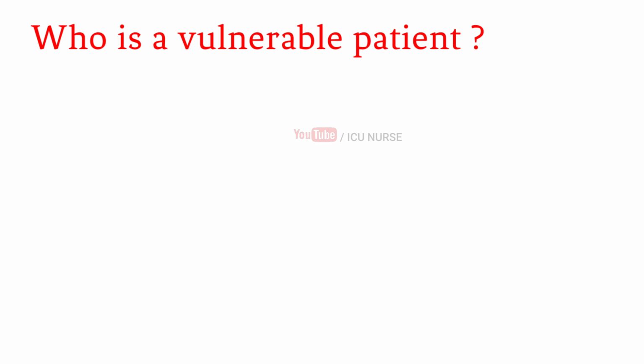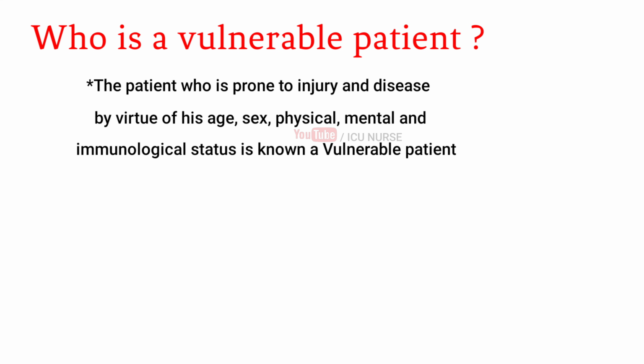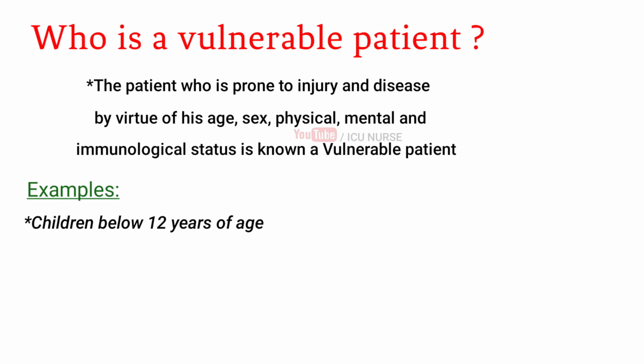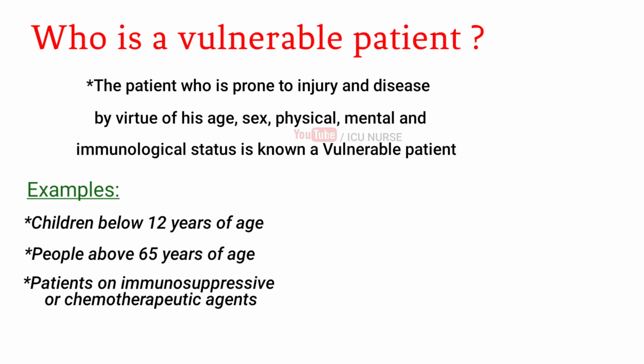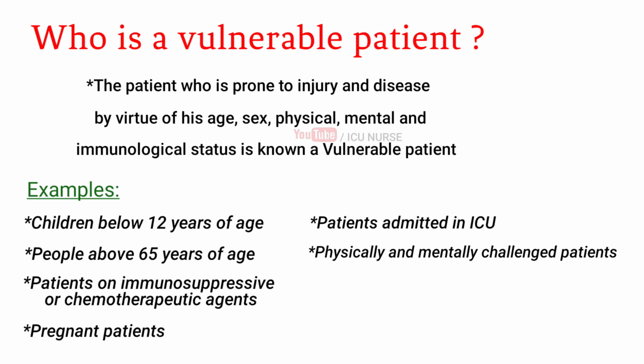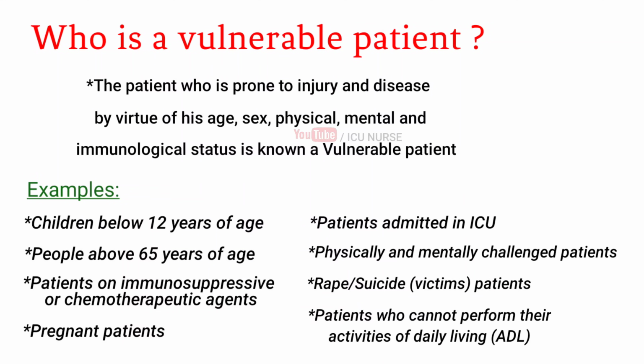Who is a vulnerable patient? The patient who is prone to injury and disease by virtue of his age, sex, physical, mental, and immunological status is known as a vulnerable patient. A few examples of vulnerable patients are children below 12 years of age, people above 65 years of age, patient on immunosuppressive or chemotherapeutic agents, pregnant patients, patients admitted in ICU, physically and mentally challenged patients, rape or suicide patients, patients who cannot perform their activities of daily living, ADL.